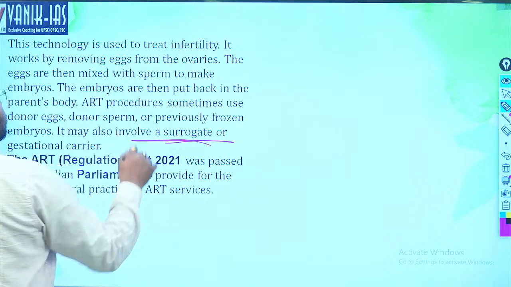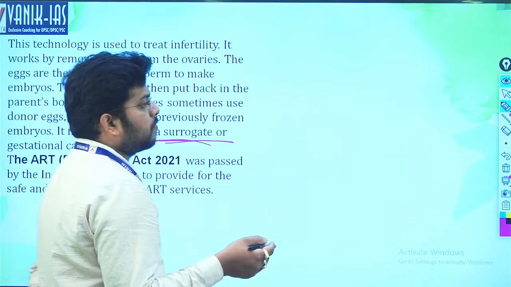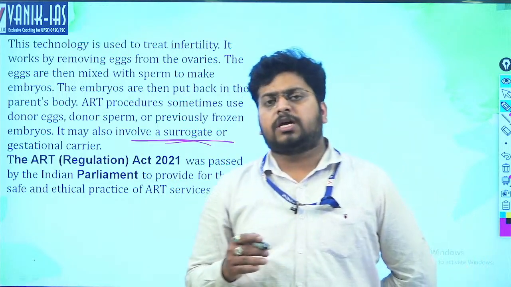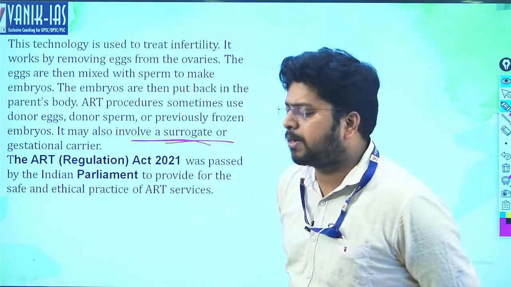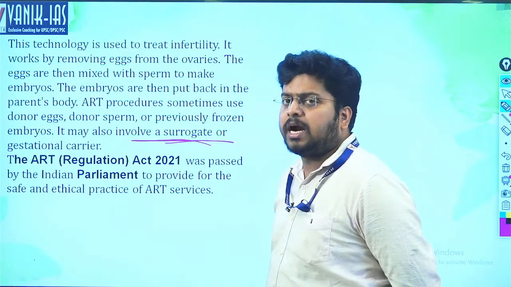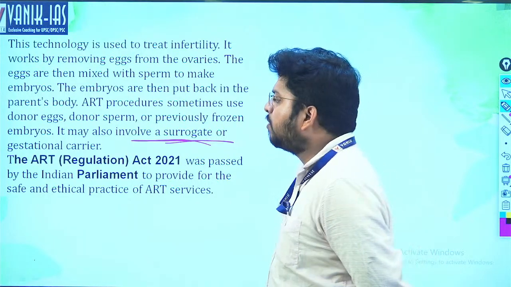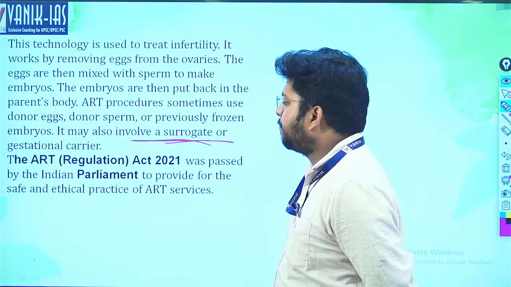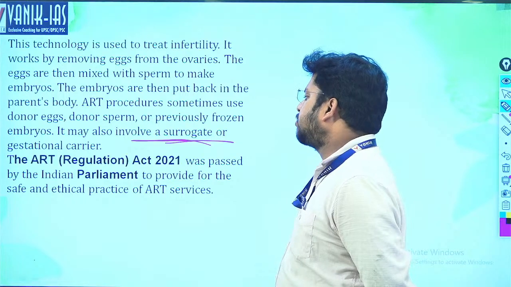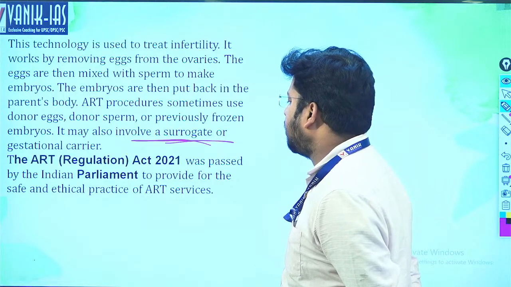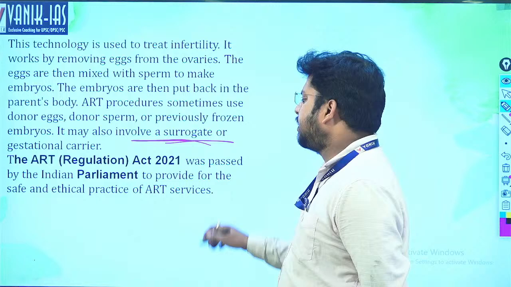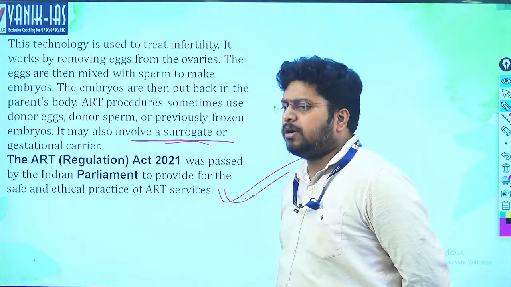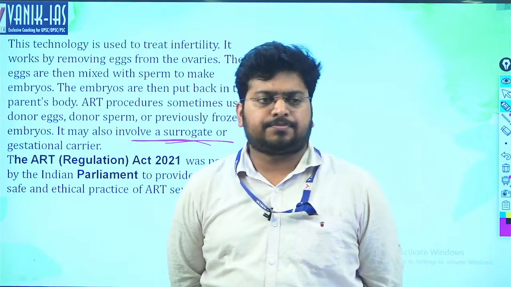Surrogate means another mother who, for example, when the original mother does not have the proper biological fitness for giving birth to a child, takes the embryo in her womb and gives birth to the child. The ART Regulation Act 2021 was passed by the Indian Parliament to provide for the safe and ethical practice of ART services.